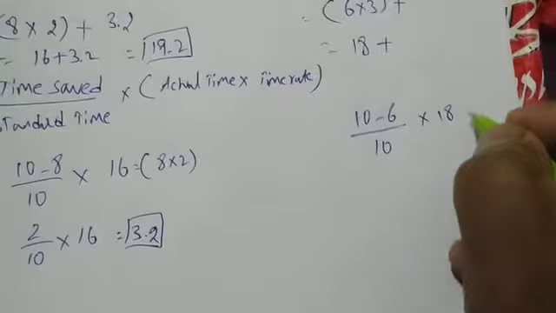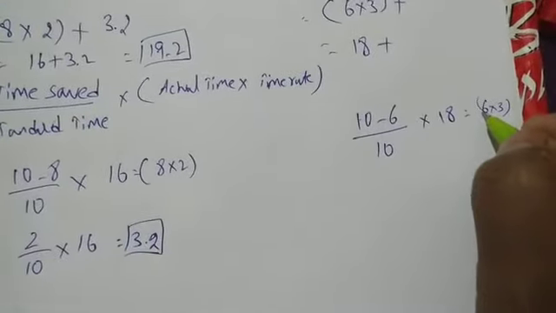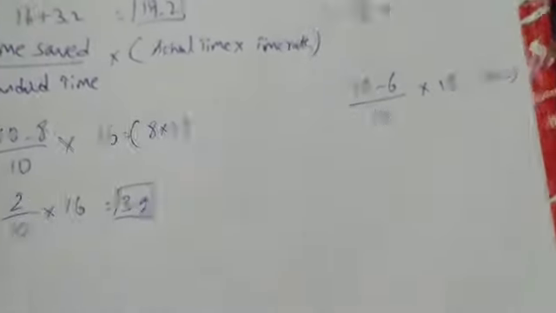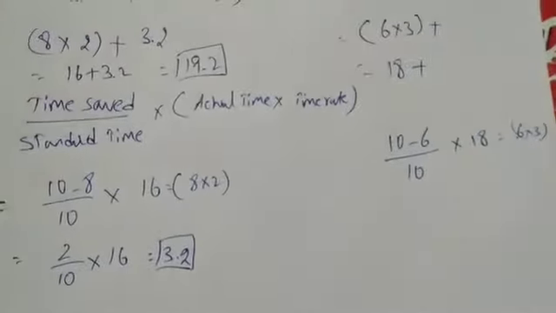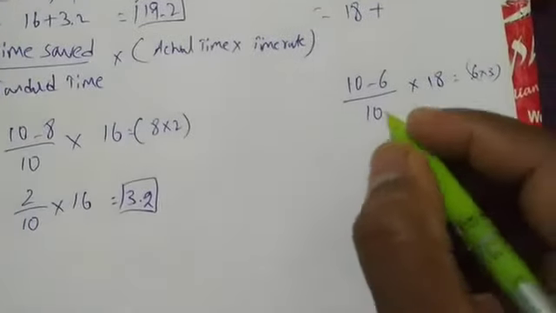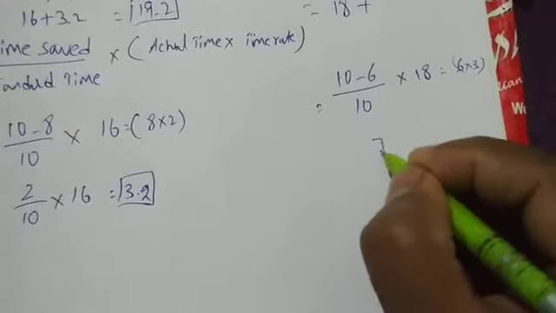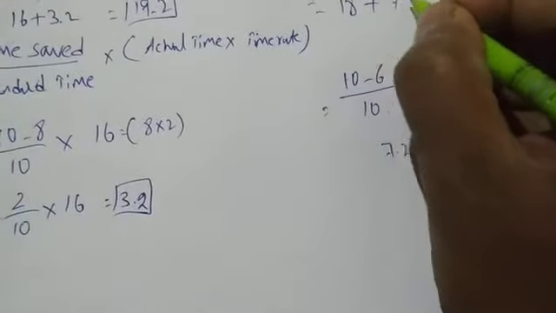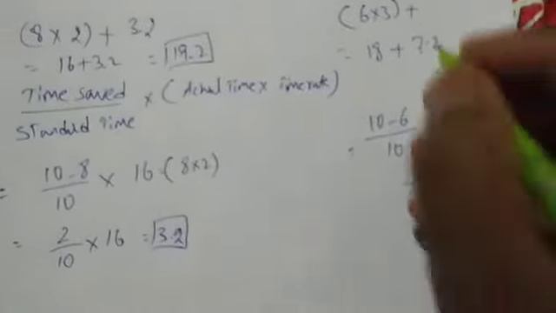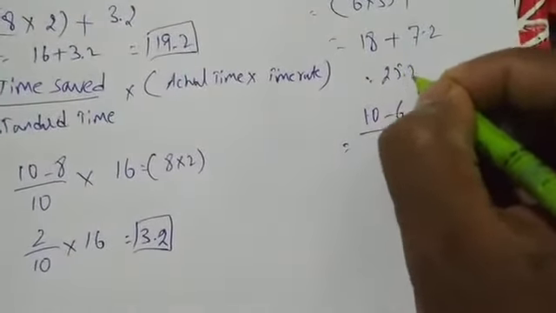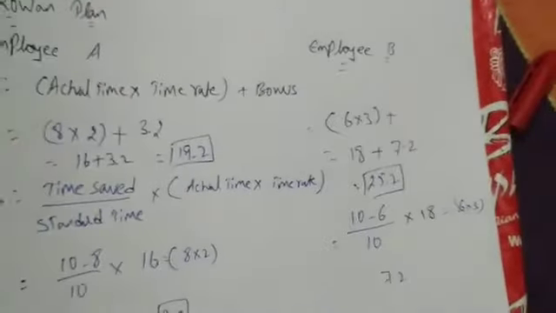How are we getting 18? Again we have to do it like this: 6 into 3. What is the formula? Actual time into time rate. So 4 divided by 10 into 18. If I subtract, divide and multiply, the answer is 7.2. So 18 plus 7.2 is 25.2, the wages under row 1 for employee B.